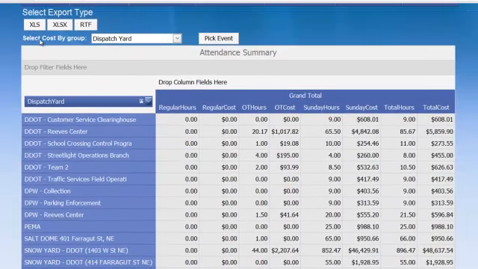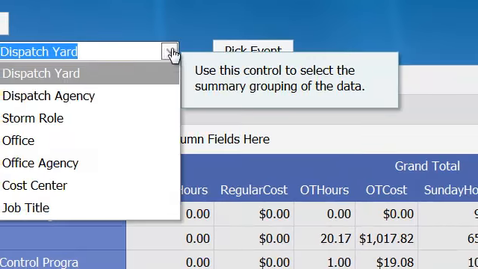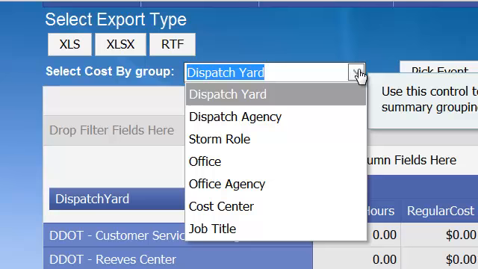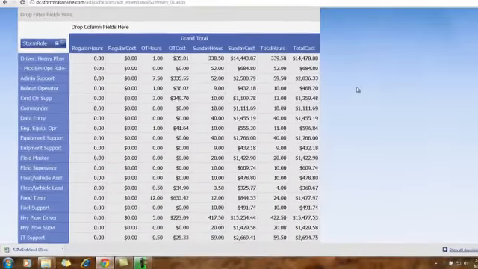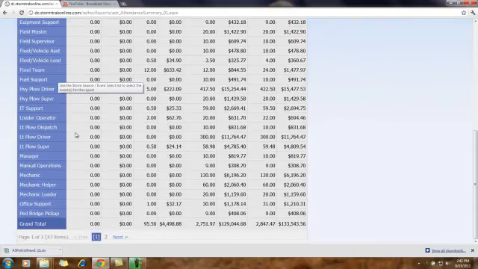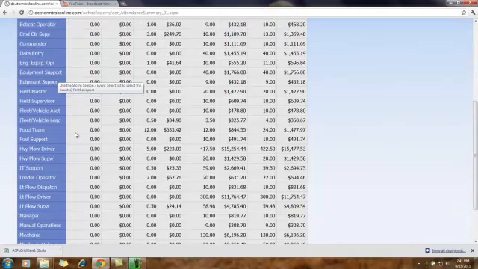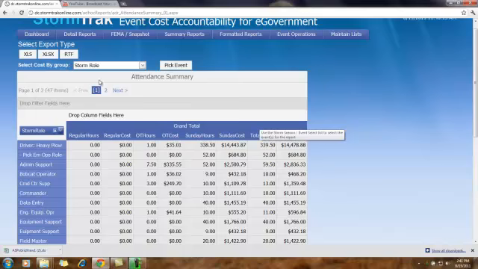At the top, you will see Select Cost by Group. Right now, we are looking at a grouping by the dispatch yard. If we change that for people to group it by the storm role, what we will see are all the roles used during a storm event and the costs associated with each of those roles.